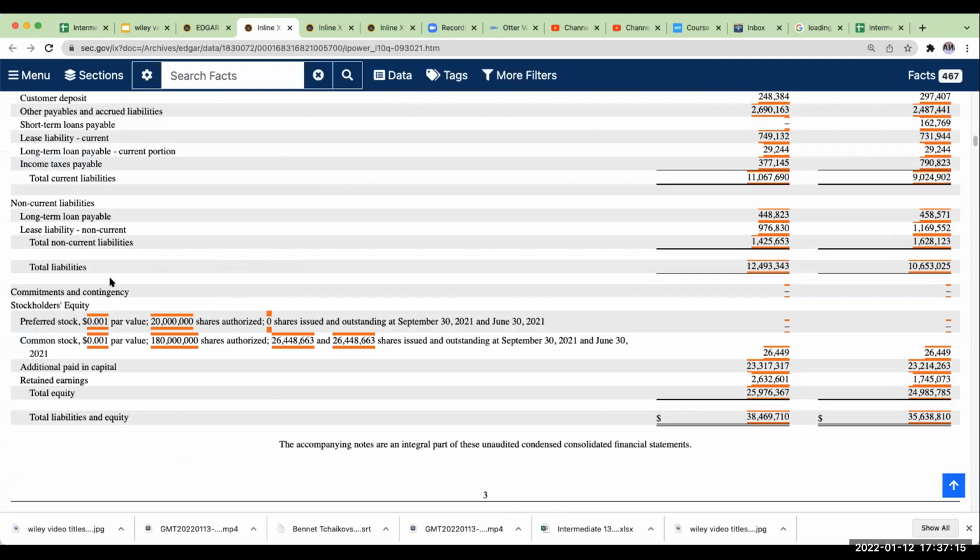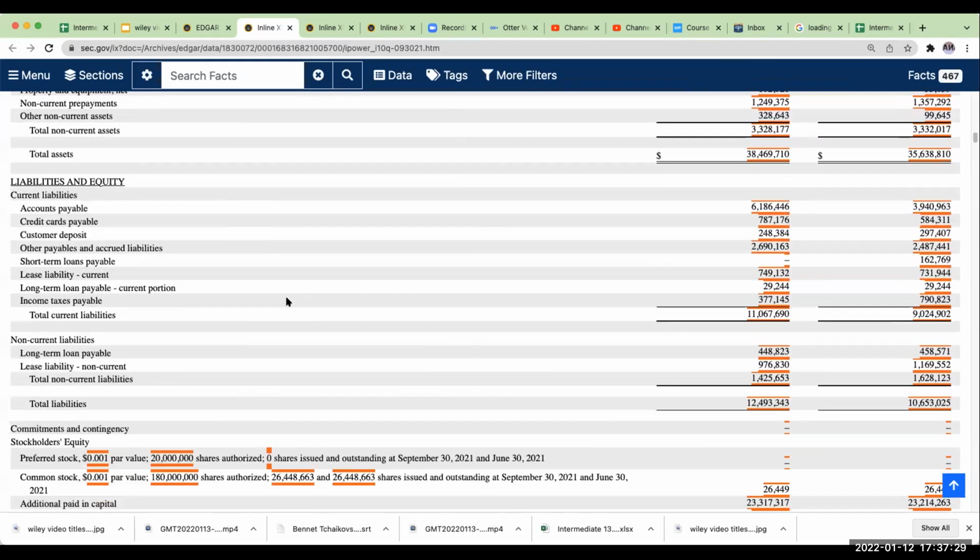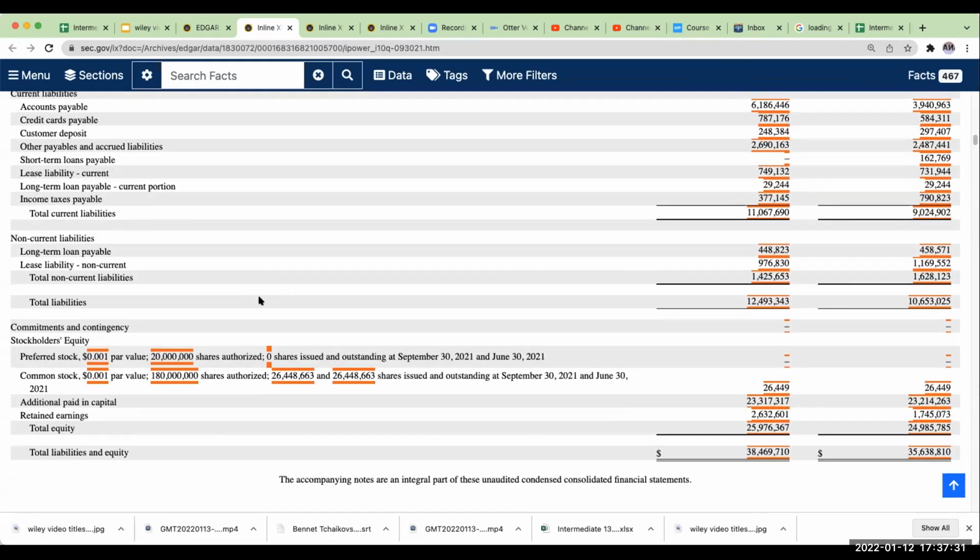So here you have a situation of stockholders' equity. You've got preferred stock, and most publicly traded companies, when you're dealing with preferred shares, you're going to see, this is an example from a company called iPower: the preferred, the common, the additional paid-in capital, and the retained earnings.